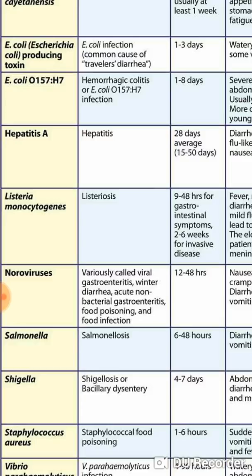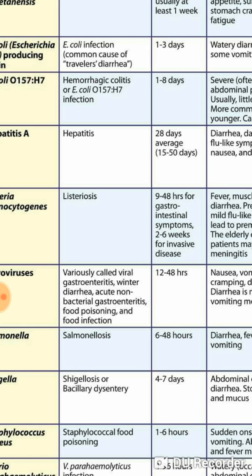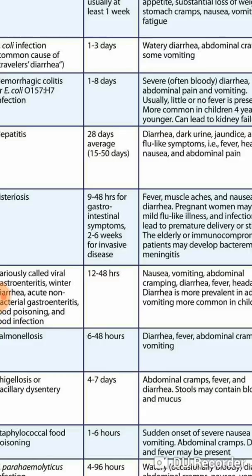Listeria monocytogenes, you know, can survive in low temperature, meaning they can survive even in the freezer. This causes listeriosis. Okay, so what is the onset timing? It is 9 to 48 hours for the gastrointestinal symptoms, and 2 to 6 weeks for invasive disease. So this can also invade the blood, so it causes invasive disease.